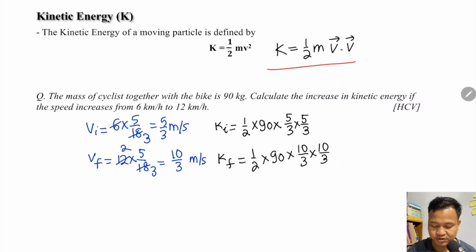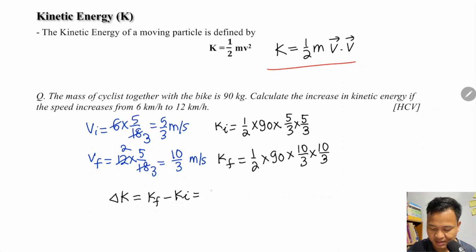The increase in kinetic energy is final minus initial, the change in kinetic energy, let's say delta K. Always remember, in chemistry or physics, delta means change, which is final minus initial, so delta K means K final minus K initial.